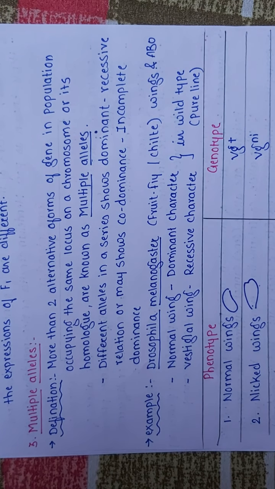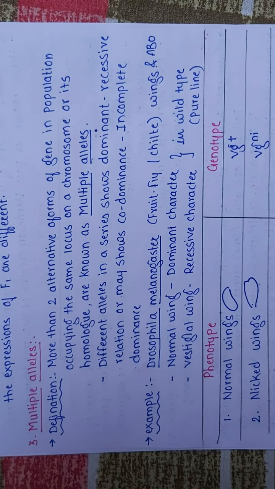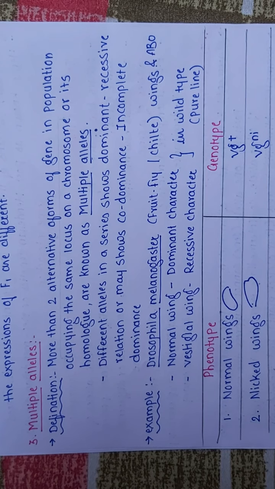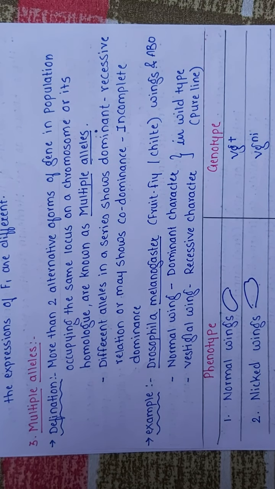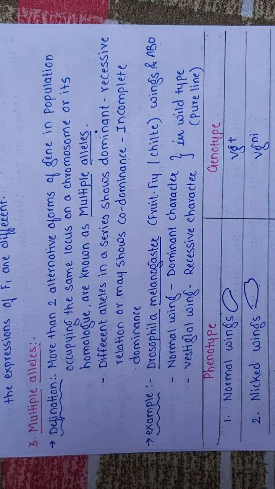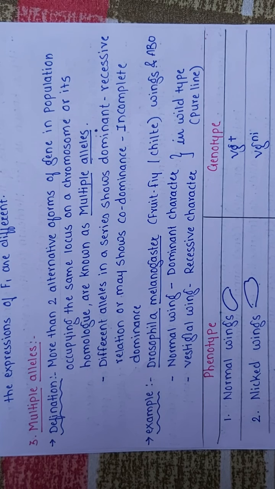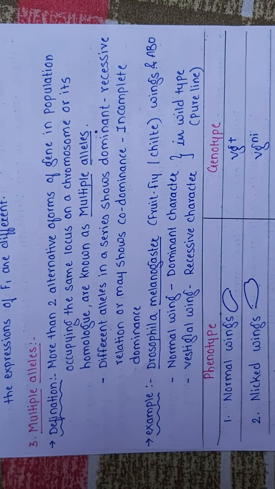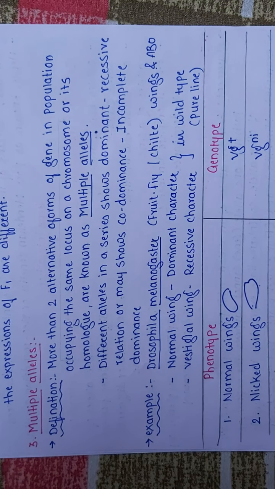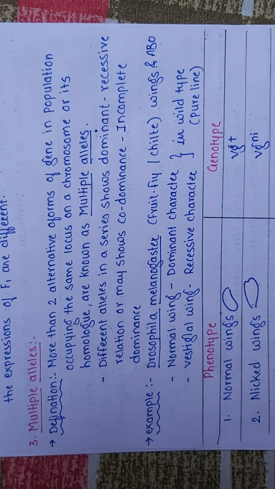In your textbook they have given the example of Drosophila melanogaster. This is the scientific name for the fruit fly. Drosophila is the genus name and melanogaster is the species name. The example for multiple alleles is the wings of Drosophila. The normal wing is a dominant character and the vestigial wing is a recessive character.